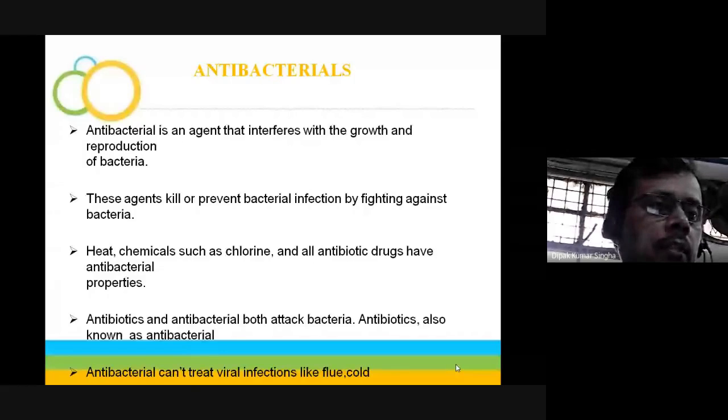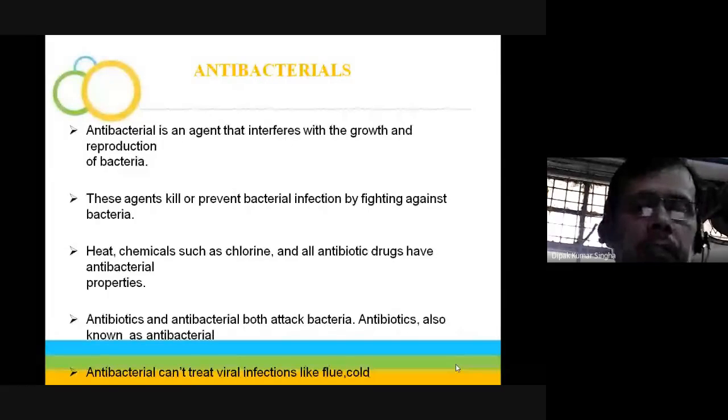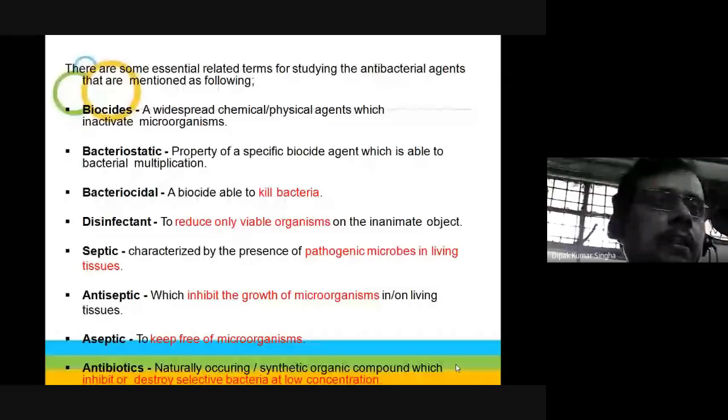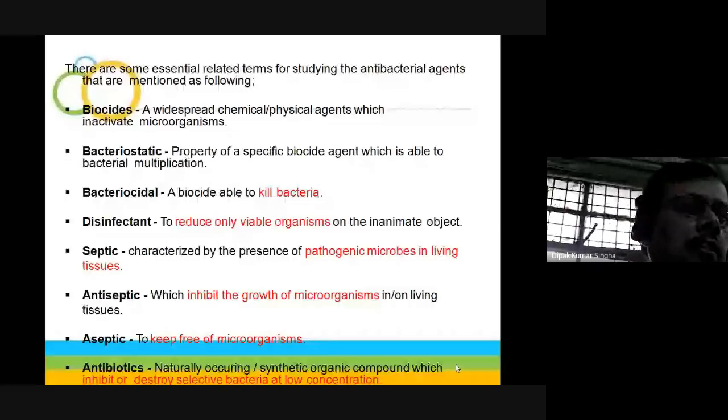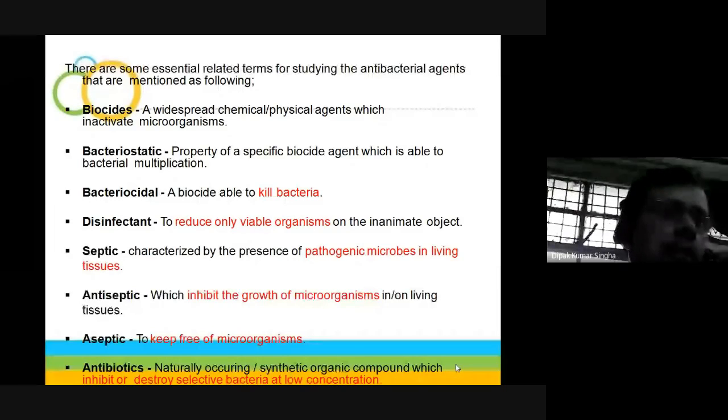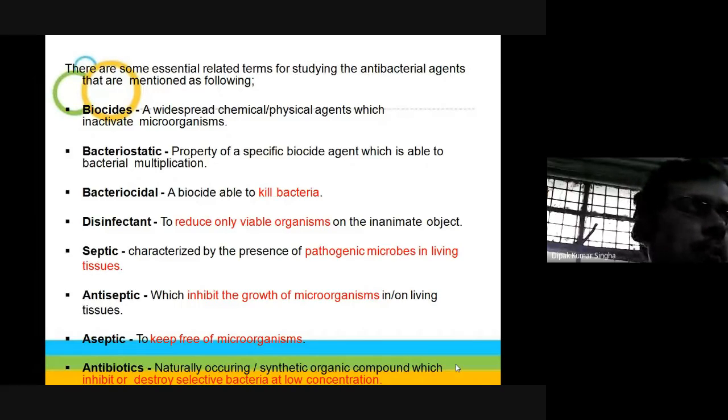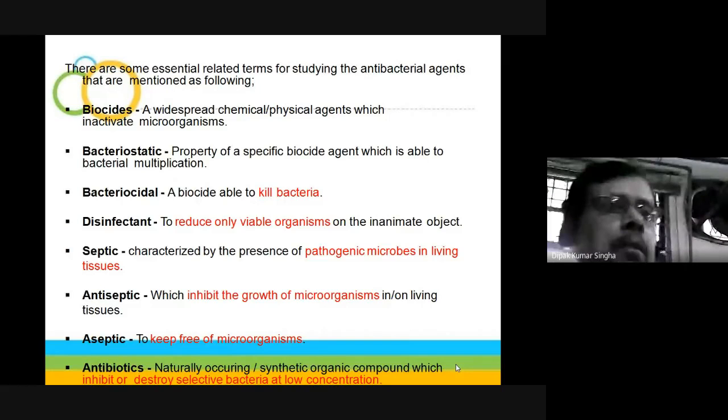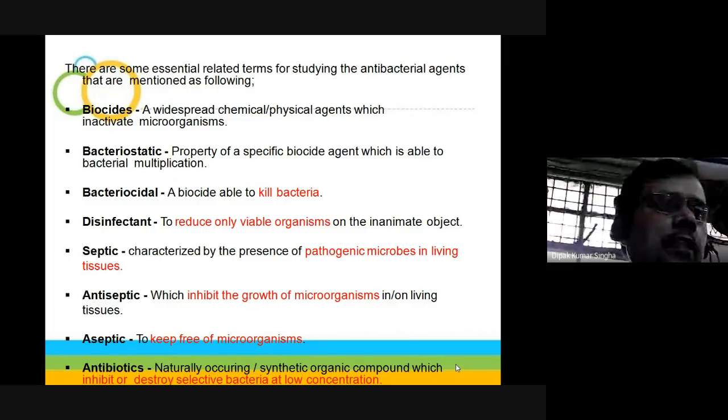And antibiotics are for inhibiting the growth of microorganisms, especially bacteria. These are essential related terms at the start of the antibacterial agent topic, so be careful with these terms. What are biocides? A widespread chemical and physical agent which inactivates microorganisms is called a biocide. Bio means life and cide means kill.